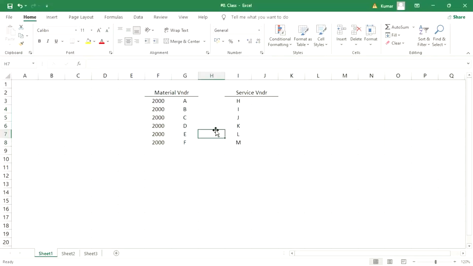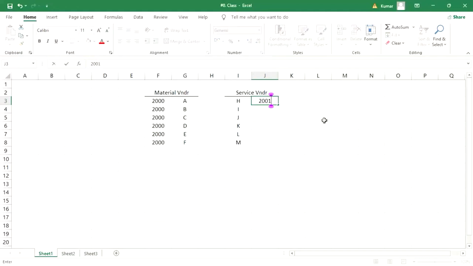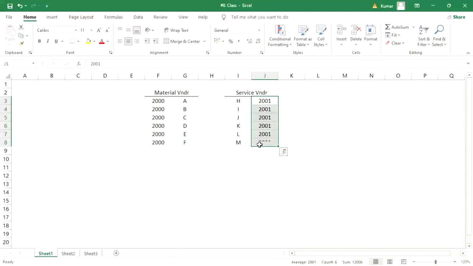Whatever material vendors are there, right? While creation of the material vendor, we are going to assign this material related reconciliation account. Now, for service vendor, we are having another reconciliation account, right?